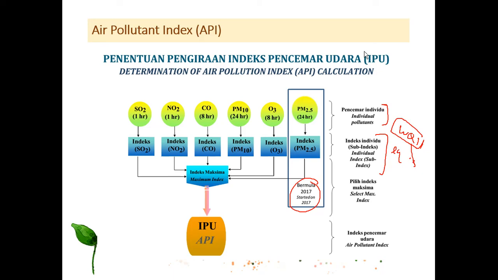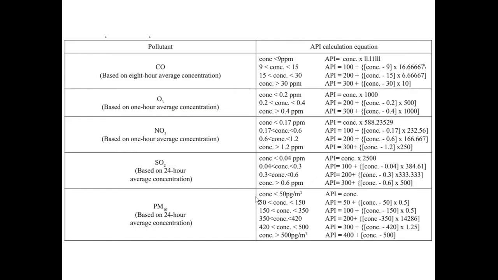It is a similar approach but with different parameters. Then determine and select the maximum index. Lastly, based on the 6 parameters, we finally come out with the air pollution index. This is the formula.